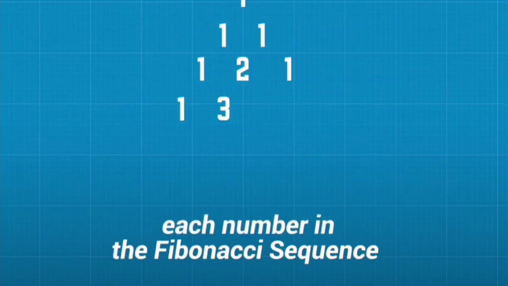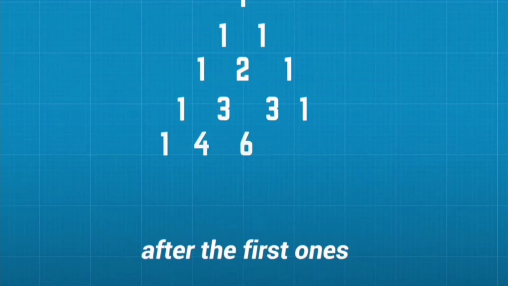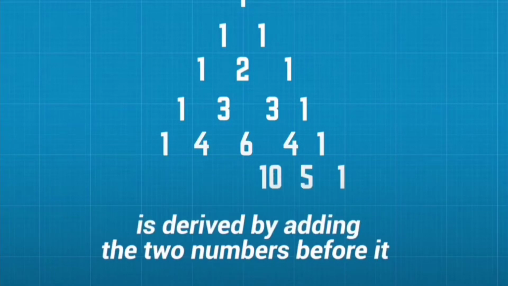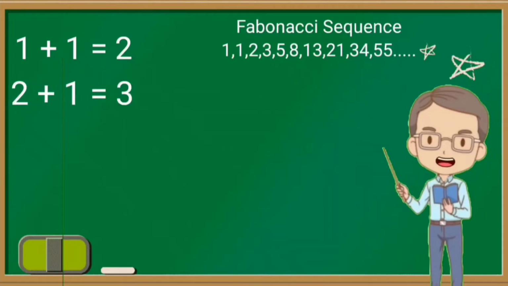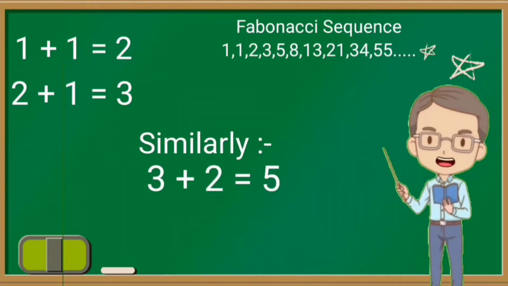As a quick refresher, each number in the Fibonacci sequence after the first ones is derived by adding the two numbers before it. As an example, 1 plus 1 equals 2, 2 plus 1 equals 3. Similarly, 3 plus 2 equals 5 and 5 plus 3 equals 8.